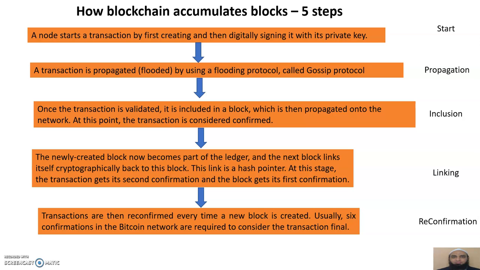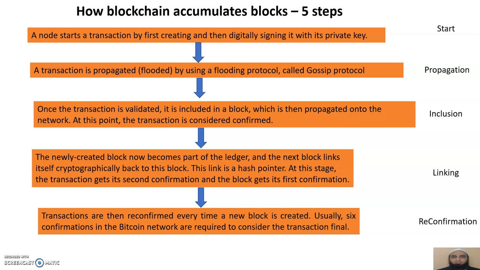Just for a recap, it starts from the node. A node starts a transaction by creating and then digitally signing it with its private key. That is the starting. Next, it propagates. A transaction is propagated, is flooded by using the gossip protocol. And the third step is inclusion.